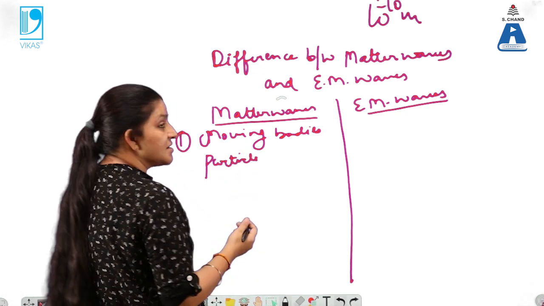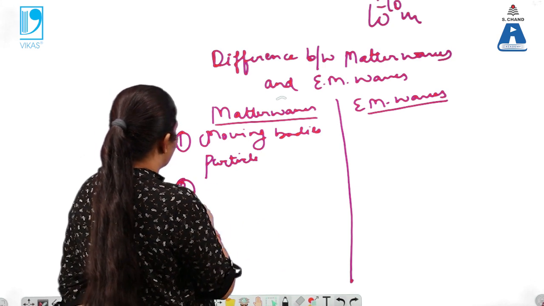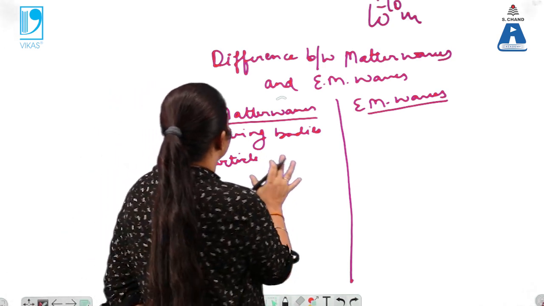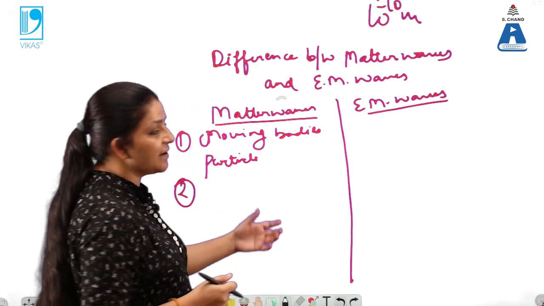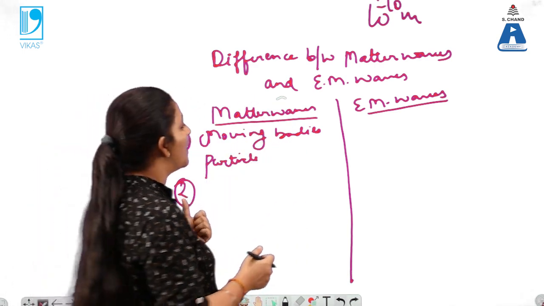They can be charged or not charged, so it does not depend on whether they are charged. The main important point is that matter waves are associated with moving bodies or moving particles.